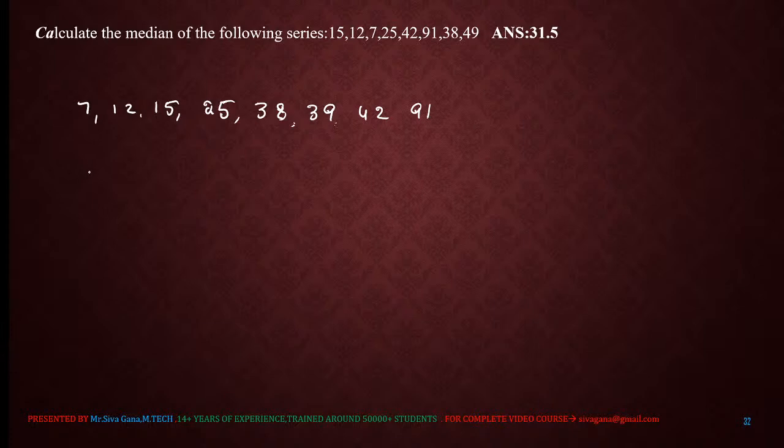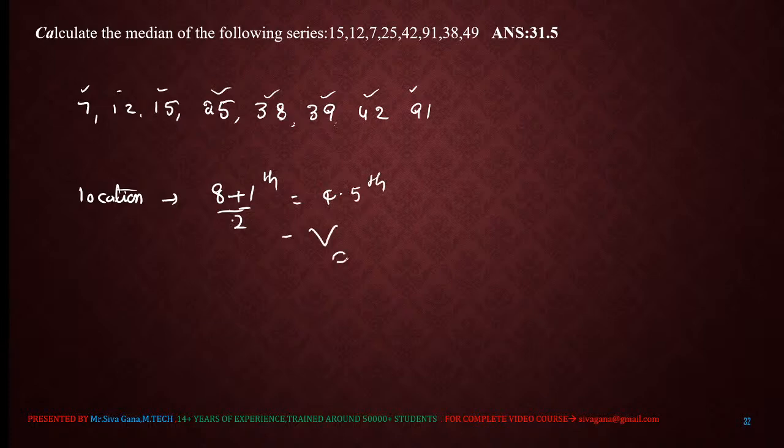Now, how is median found? First of all, identify the location. Counting 1, 2, 3, 4, 5, 6, 7, 8, there are 8 places. So the location is (8 plus 1) by 2th place, 9 by 2 is 4.5th place. Nothing but the value at 4th place plus value at 5th place divided by 2.